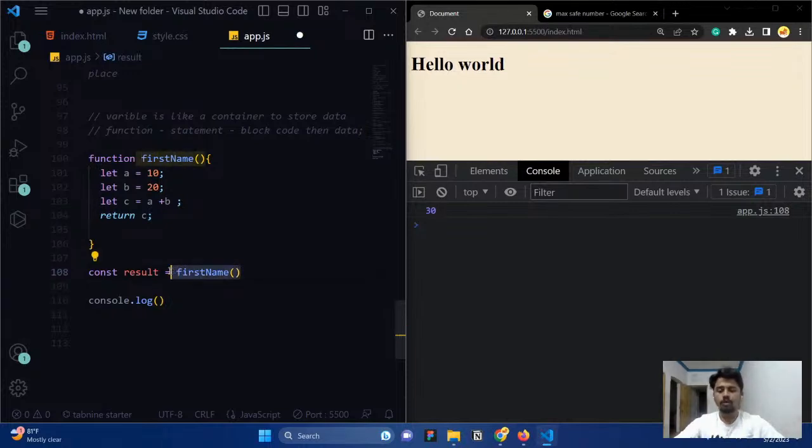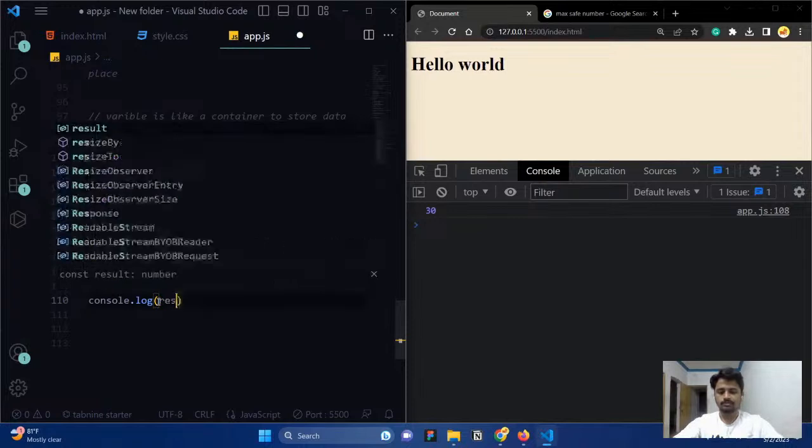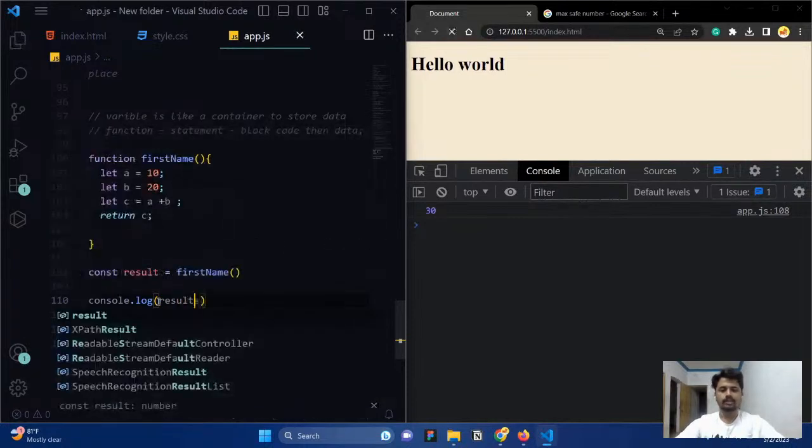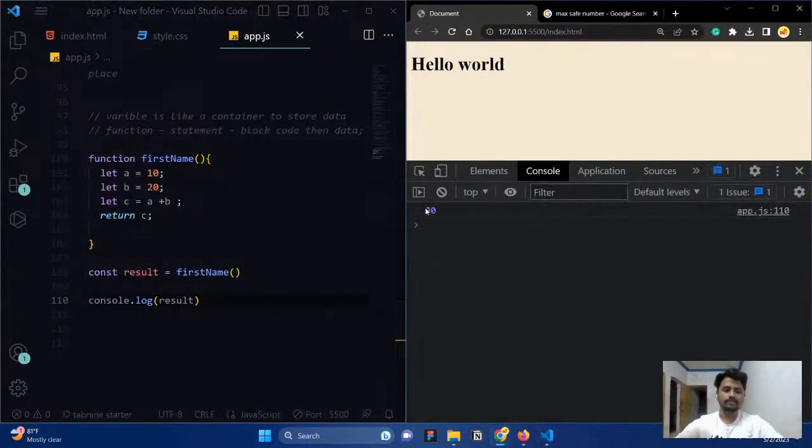The function is invoked in a variable declaration, right? So whatever value we get here is stored inside this result. If I ask for result and save it, you will get the result. So that's what it is.